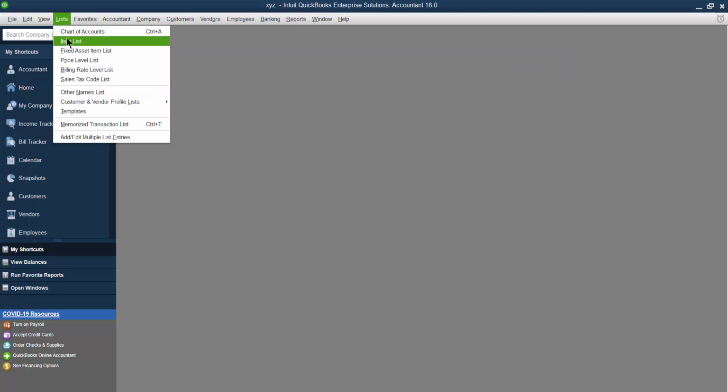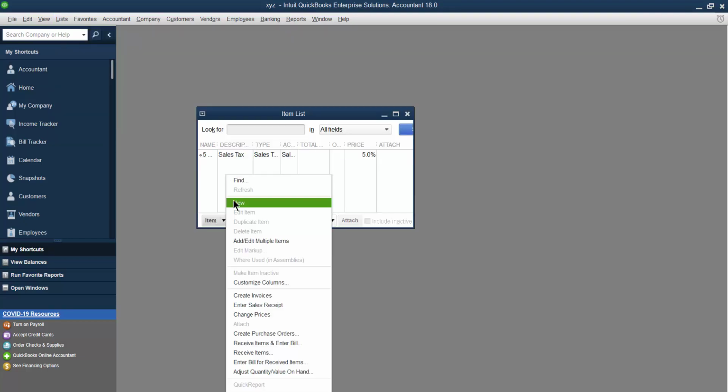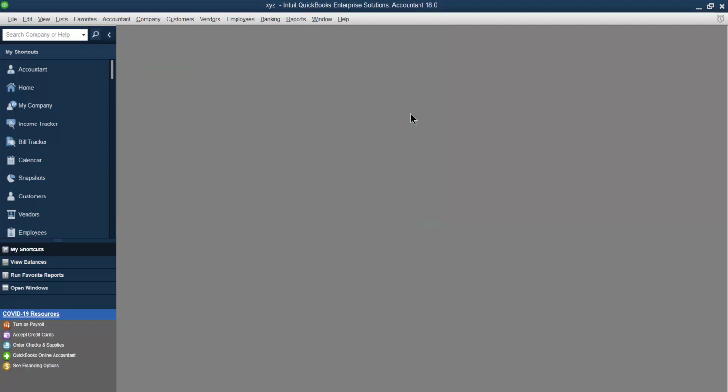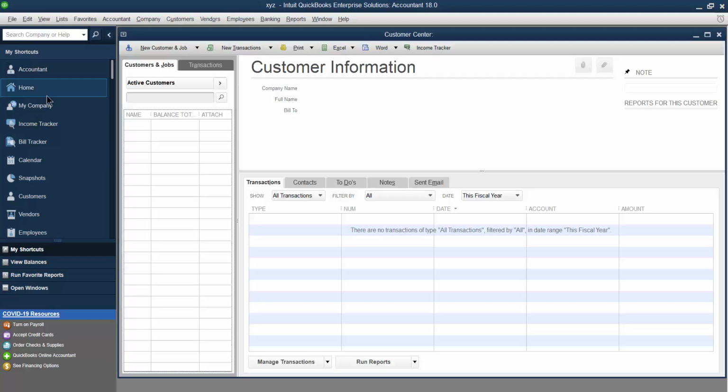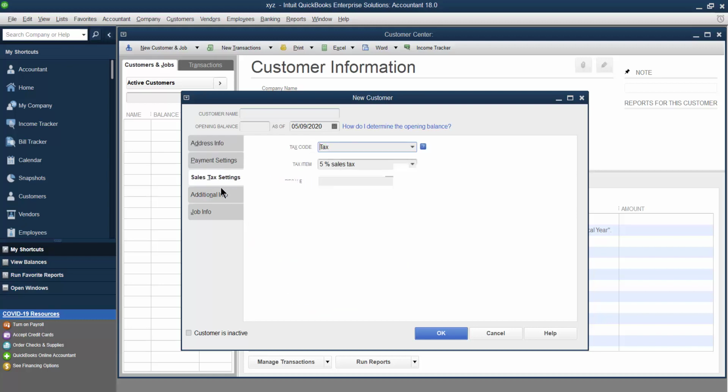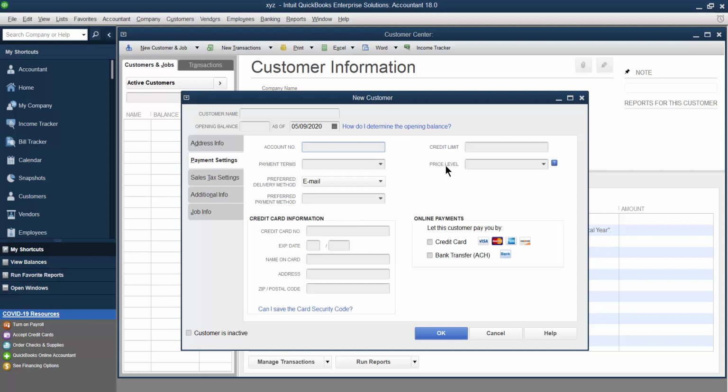If you go back to the list, now click on new, everything is available. So the question might be, for example, to create services, create 2, 3, 4, 5, and so on. So please do these things on your own, for your question. Then the question might be to create a customer, right? Anything which belongs to the customer, you have to do it. For example, in the customer, you have to fill up all these points. The question might be how to fill them up. What is the purpose of this one? Resale number. The question might be, for example, what is the purpose of this one?